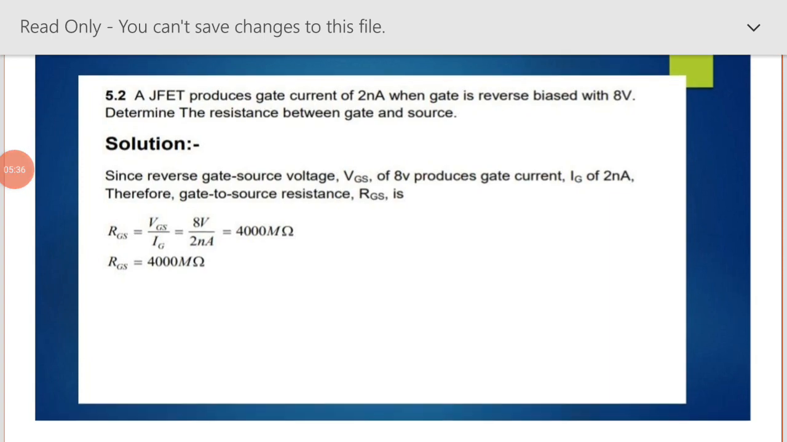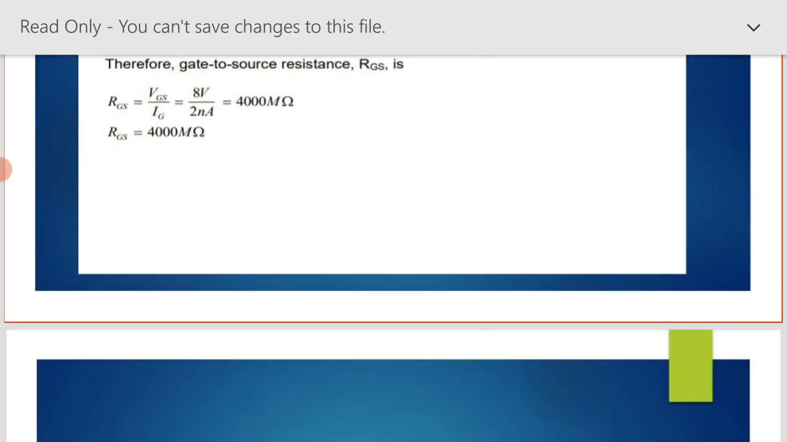The next example is: a JFET produces a gate current of 2 nanoampere when the gate is reverse biased with 8 volt. Determine the resistance between gate and source. Solution: the reverse gate source voltage VGS of 8 volt produces gate current IG of 2 nanoampere. Therefore, gate to source resistance RGS is equal to VGS upon IG, 8 volt upon 2 nanoampere, which is equal to 4000 mega ohm. RGS is equal to 4000 mega ohm.